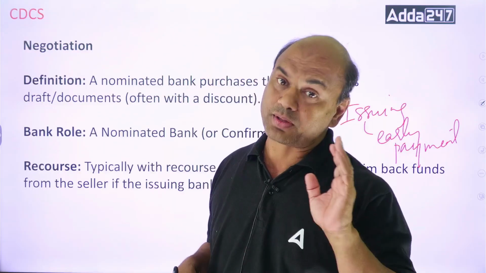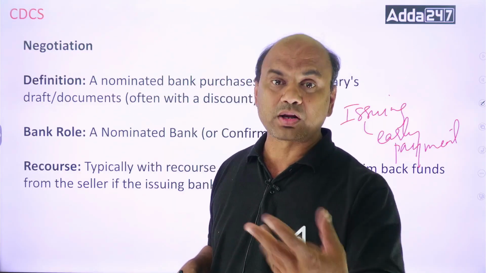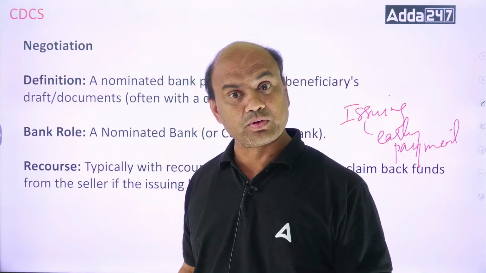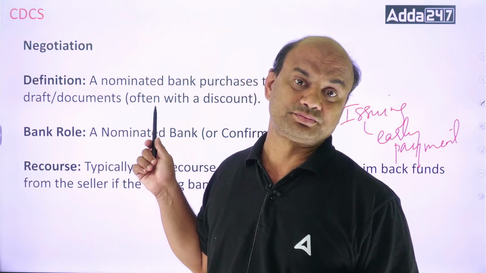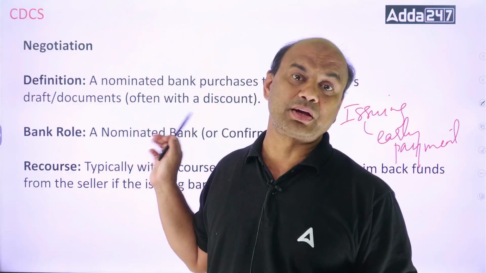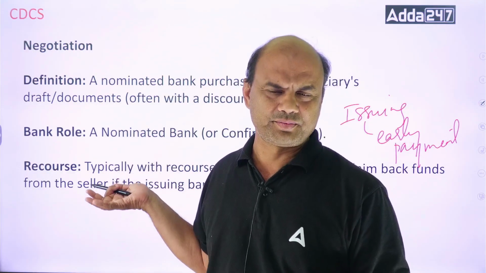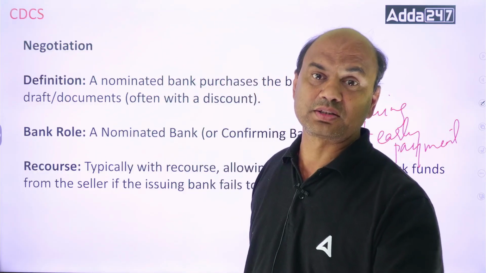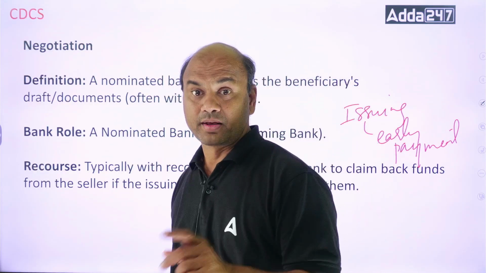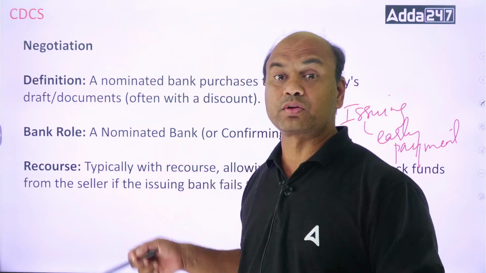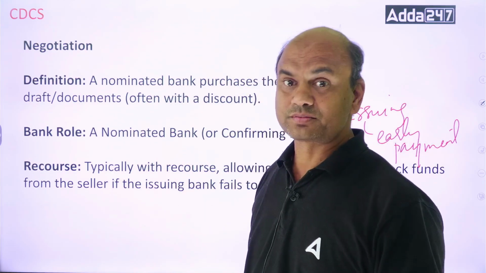But if you have negotiated without recourse, it means what? You are telling that beneficiary that I will not claim the funds from you if I don't get paid from the issuing bank. Without recourse means payment should be from the issuing bank only or whichever bank earlier. But you can't claim it from that beneficiary or the seller, right? That is a without recourse. So negotiation can be with or without recourse. Honor is strictly without recourse.